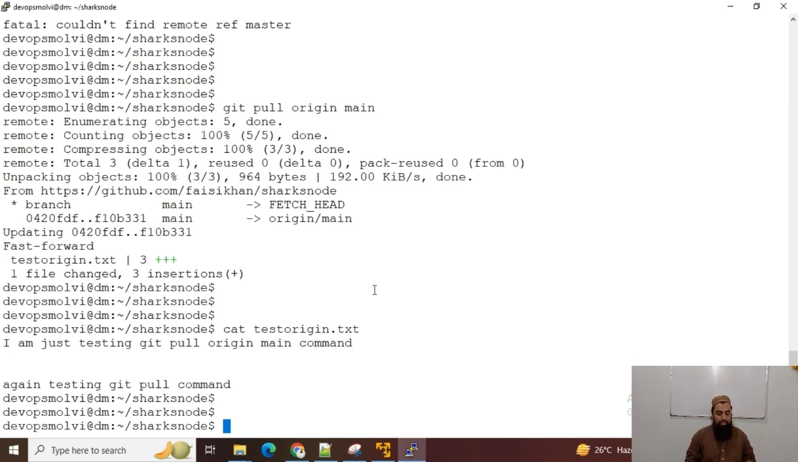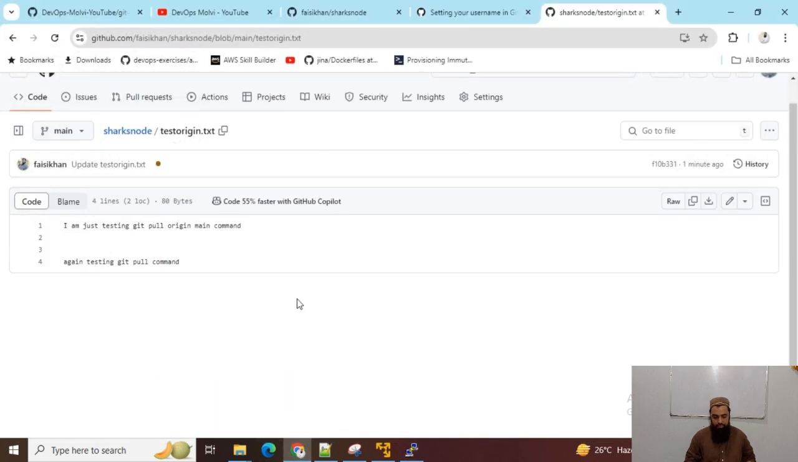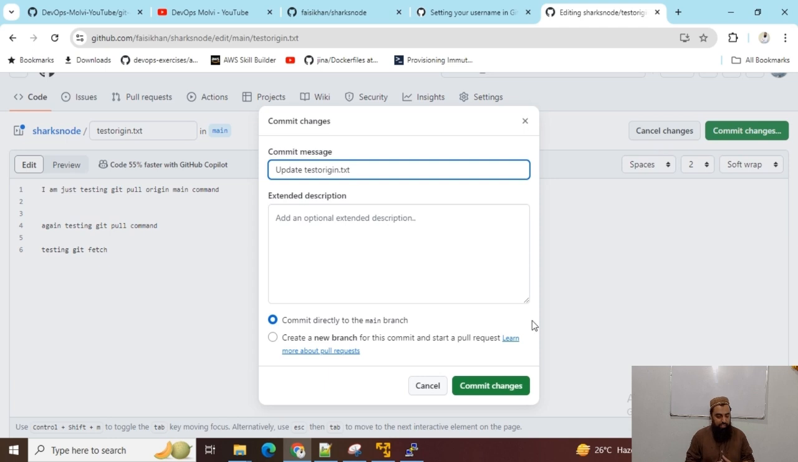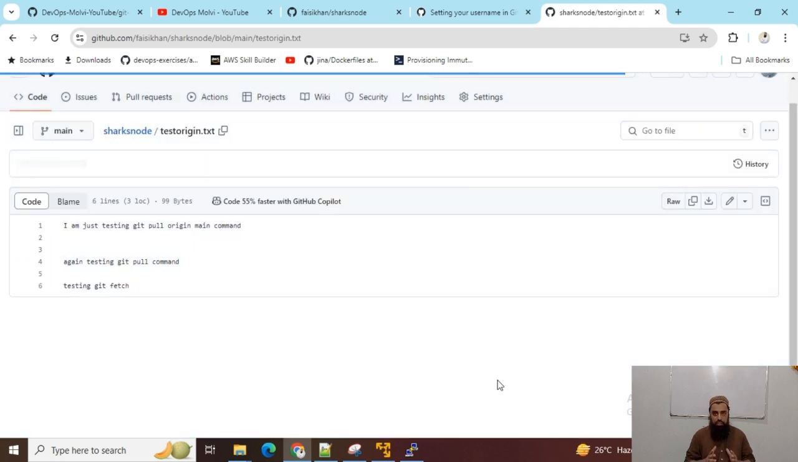So that's how we can take the pull of our main branch and any other branch. So for instance, now I again change it, and testing git fetch. There is another command, git fetch, and what's the difference between git fetch and git pull? Git fetch just lets us know that there is something changed in the file, but it does not download that file. Whereas git pull not only tells us the changes in the files, but also downloads those files.